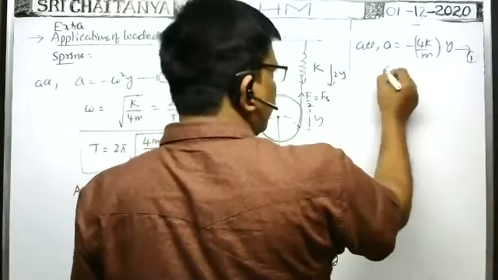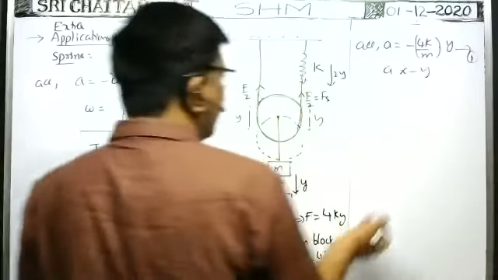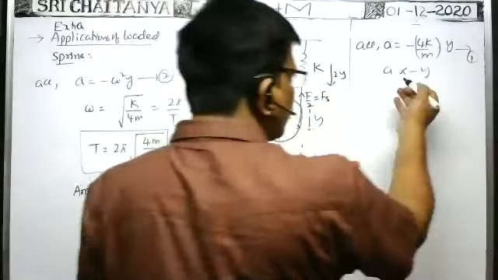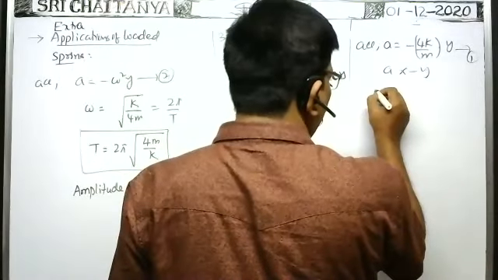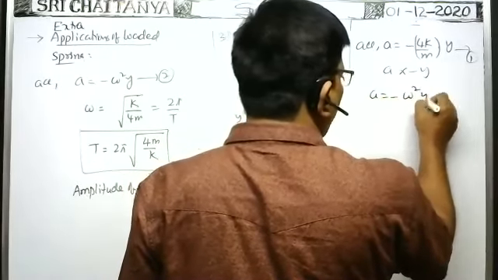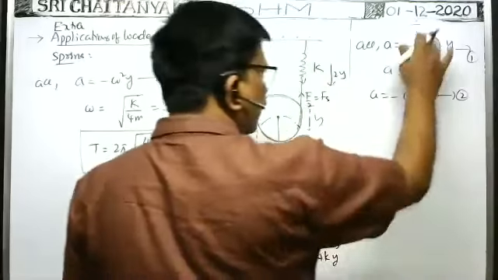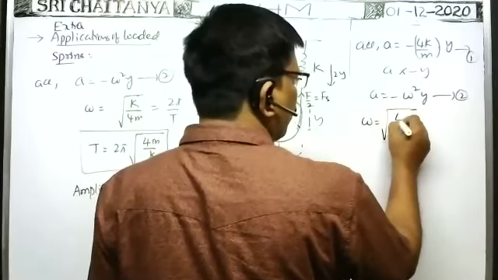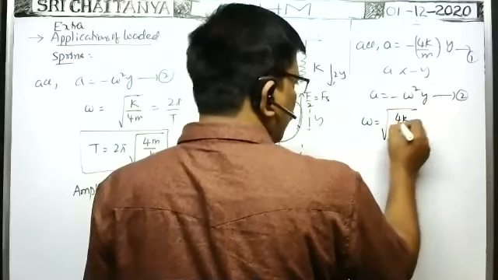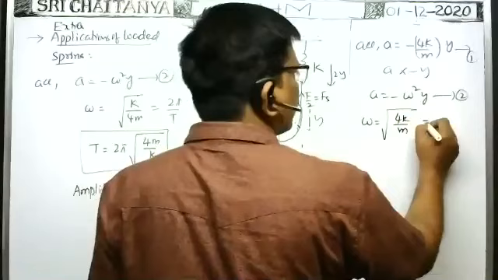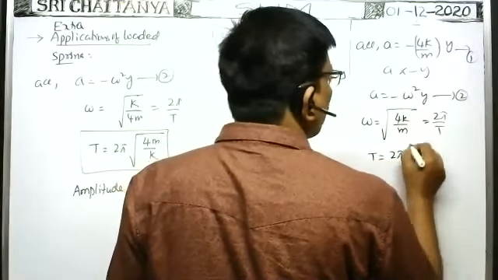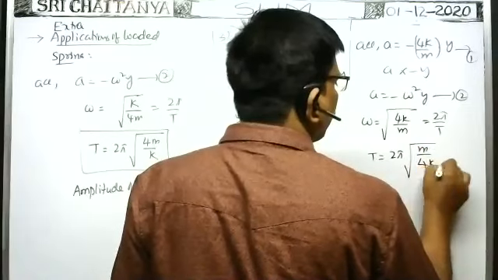As this is constant, A is proportional to minus y. So the required condition for the block to execute oscillations is followed. That's why it executes simple harmonic motion. Hence, the condition A is equal to minus omega square into y can be used. Compare these two. Then angular frequency omega is equal to the square root of 4K by M, which is equal to 2 pi by T. So T is equal to 2 pi into root of M by 4K.